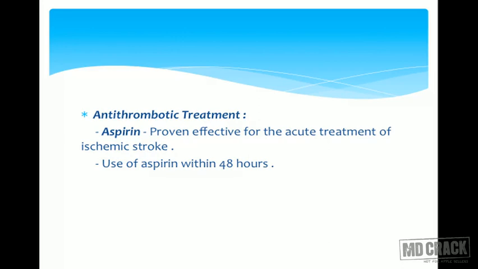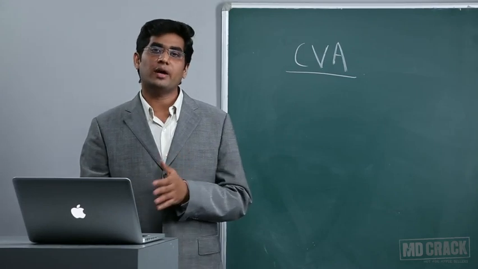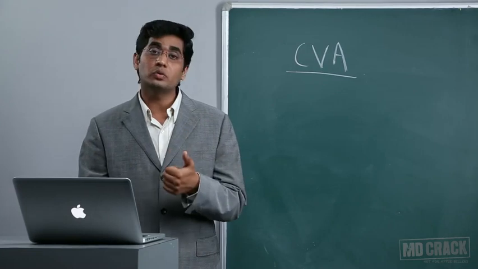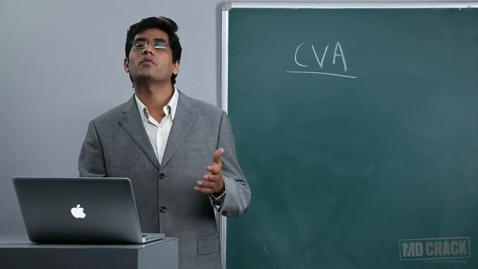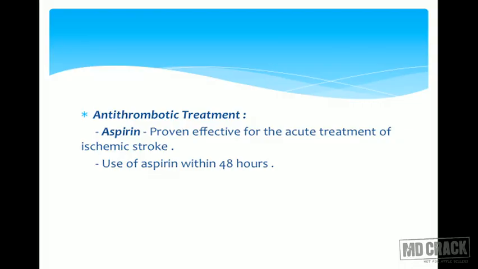What is the role of aspirin, or what is the role of antithrombotic treatment? The antiplatelet which is recommended for acute treatment of stroke is aspirin. So the drug of choice is aspirin. There is no role of clopidogrel or dipyridamole in acute stroke. There are trials which have shown that if you give aspirin within 48 hours of stroke, the outcomes are better